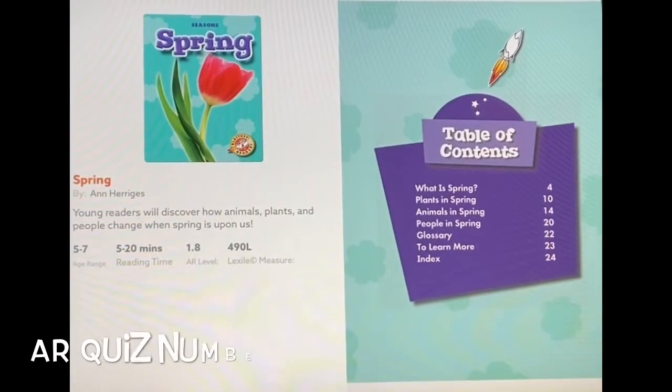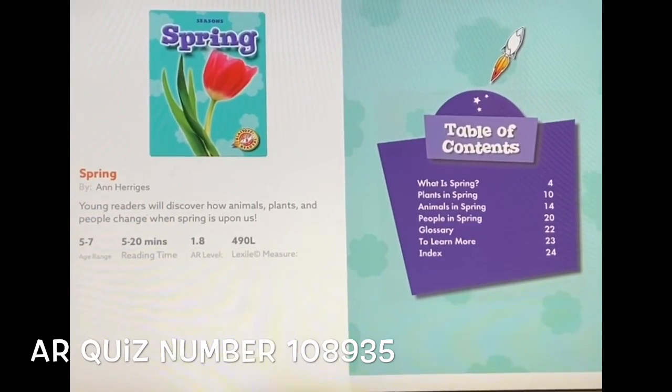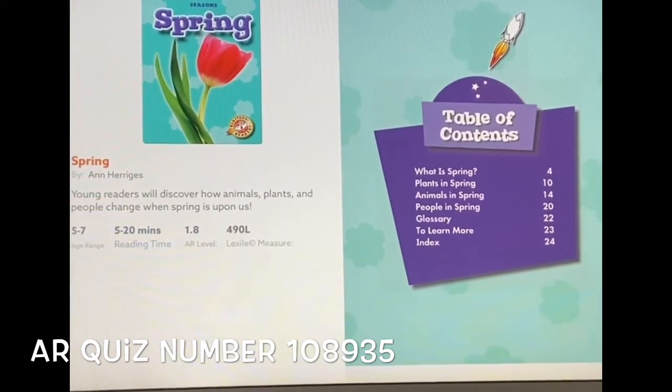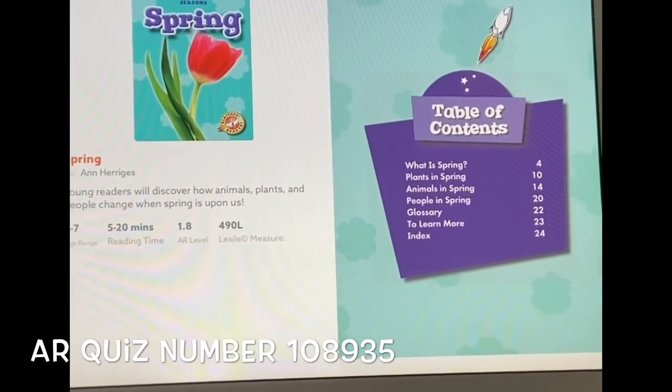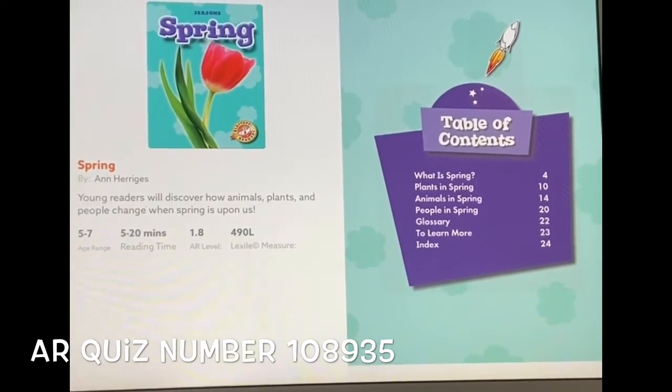We're going to be reading an informational book on spring. We did cover the seasons before we left for spring break, so we're going to go ahead and bring out this one since it's the season that we are in right now, and it is the genre that we are focusing on. We are going over author's purpose and informational text.